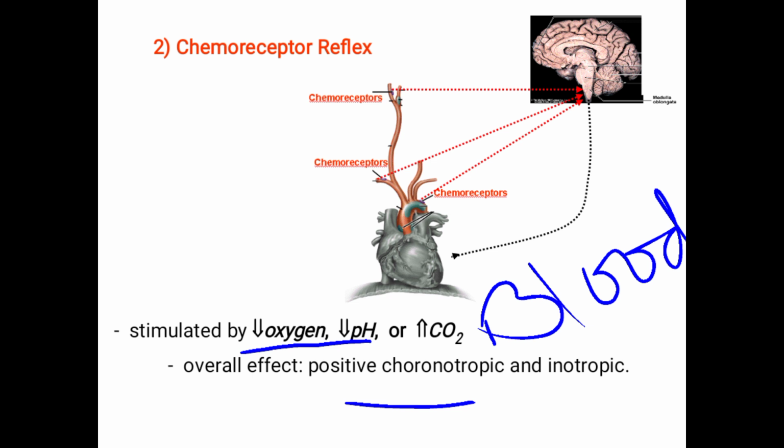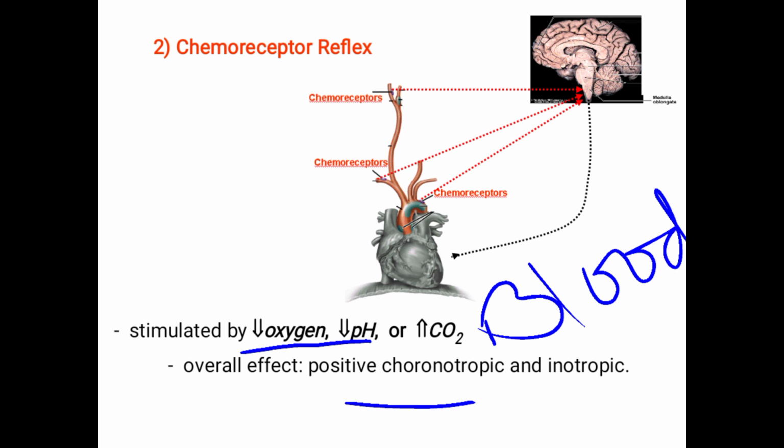So chemoreceptors are the receptors that detect any chemical changes in the blood.